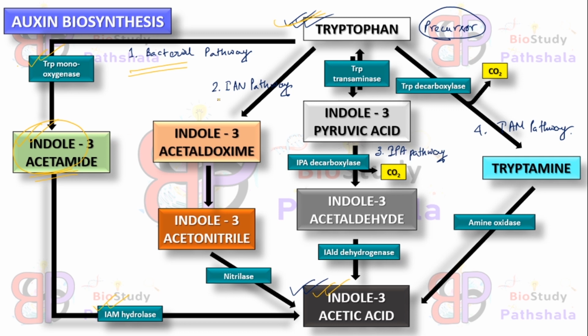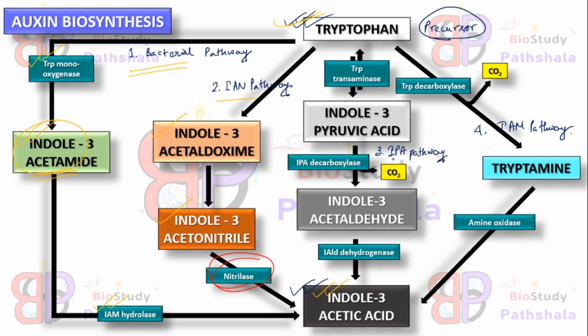Second one is the IAN pathway, that is the indole 3 acetonitrile pathway. In this pathway, indole 3 acetic acid is formed from tryptophan via two intermediates. These are indole 3 acetaldoxime and indole 3 acetonitrile. Here nitrilase enzyme works on indole 3 acetonitrile to form indole 3 acetic acid.